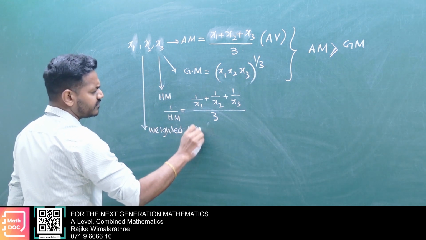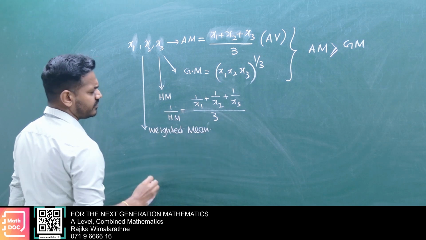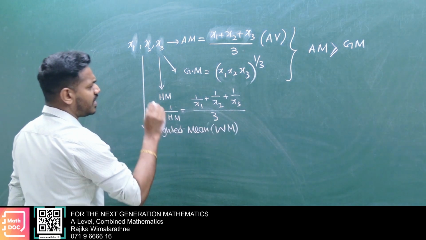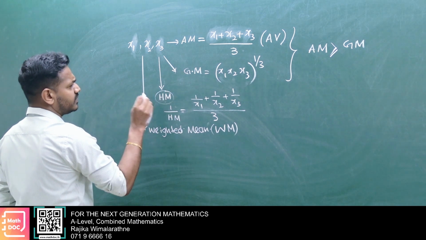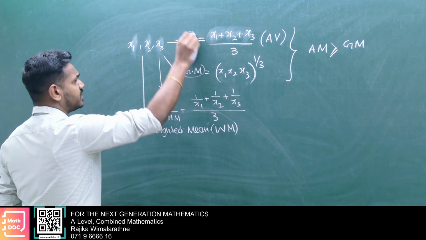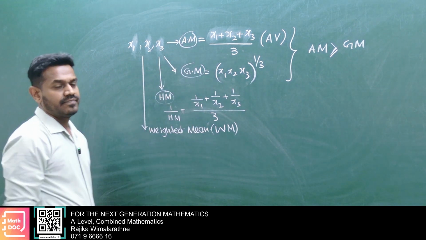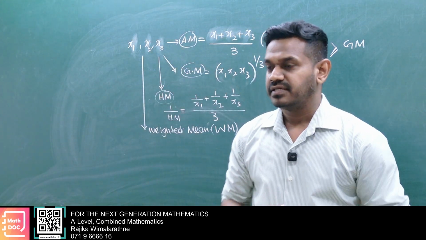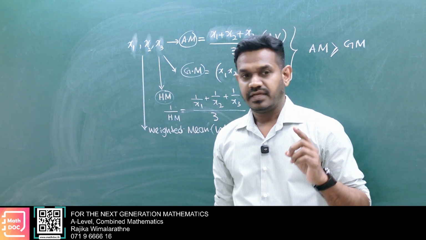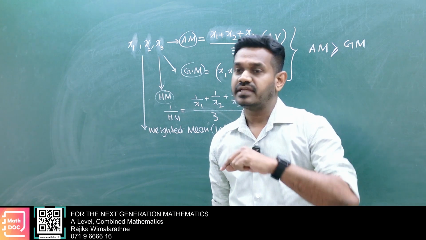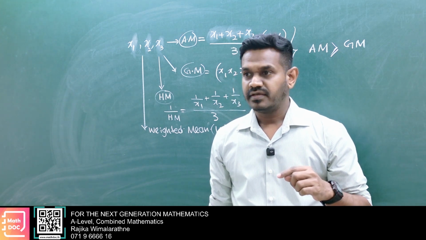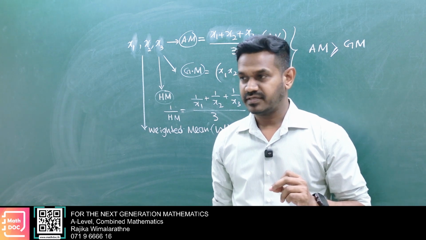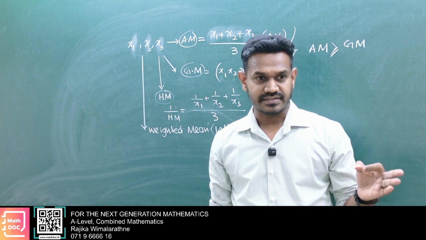Weighted mean. Here harmonic mean, here geometric mean, here arithmetic mean. It is something like this. Think there is an interview, and we have to select the person with the highest average mark in chemistry, physics, maths.